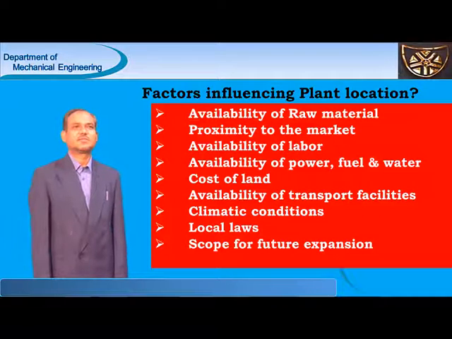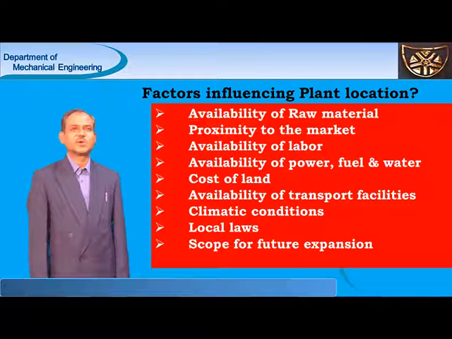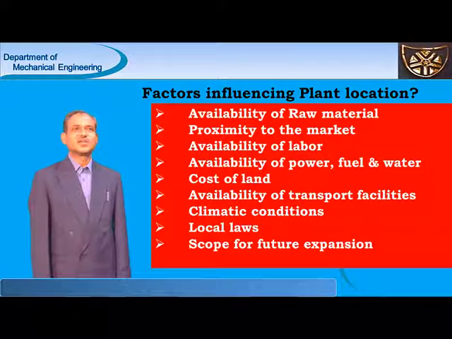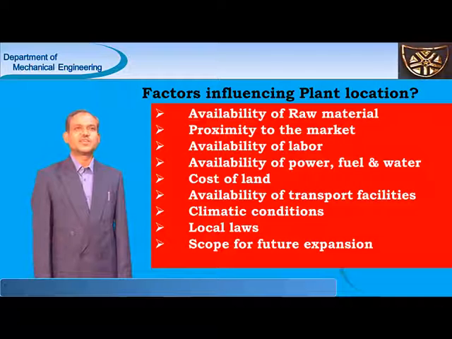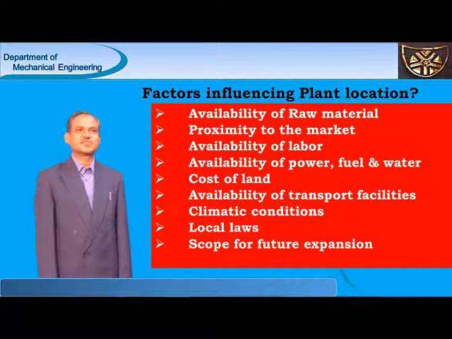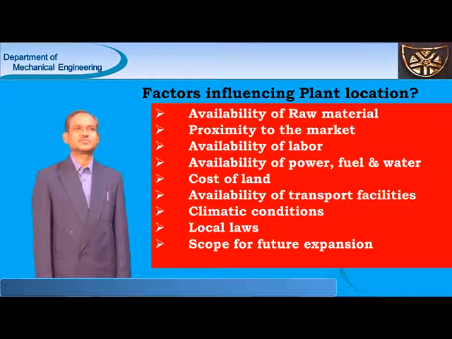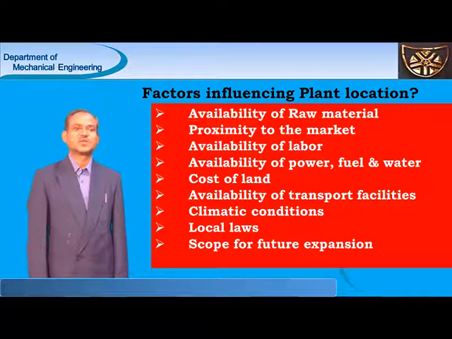So, the inputs: water is an input parameter for the thermal power plant. Similarly, coal is another input parameter. Therefore, the plant should be nearer to the raw material. That is the first and foremost factor influencing a plant location.